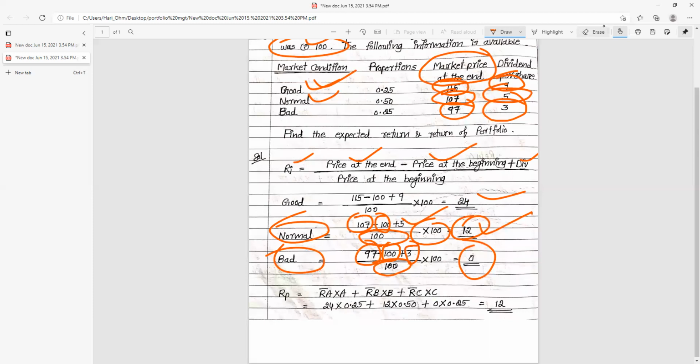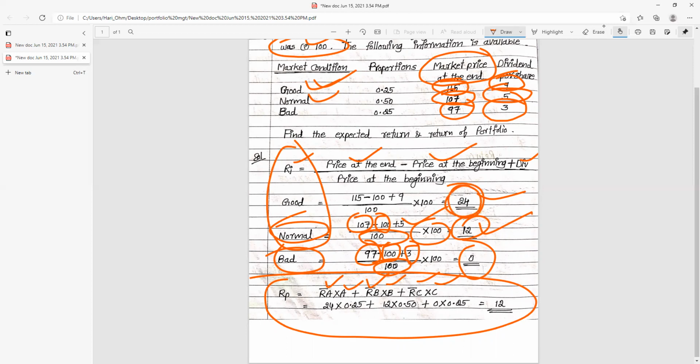Next, you need to work out the return of the portfolio. Rp is equal to R bar A into XA plus R bar B into XB plus R bar C into XC, because here there are 3 market conditions: good, normal and bad. So R bar A is the expected return of good, that is 24. Then proportion, that is 0.25.